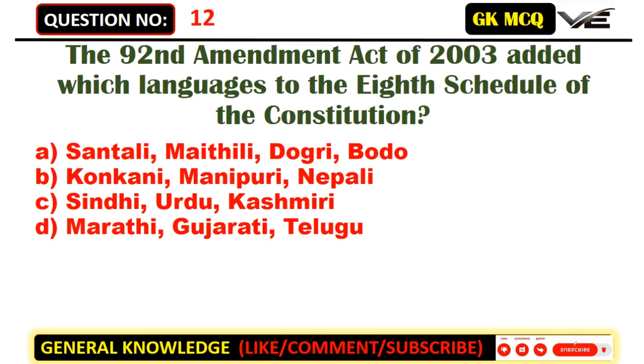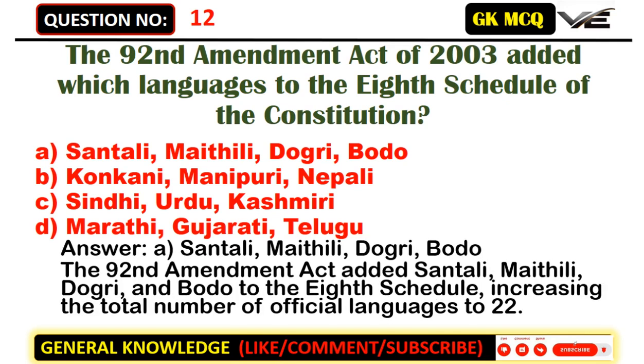A. Santali, Maithili, Dogri, Bodo. B. Konkani, Manipuri, Nepali. C. Sindhi, Urdu, Kashmiri. D. Marathi, Gujarati, Telugu. Answer: A. Santali, Maithili, Dogri, Bodo. The 92nd Amendment Act added Santali, Maithili, Dogri, and Bodo to the 8th schedule, increasing the total number of official languages to 22.